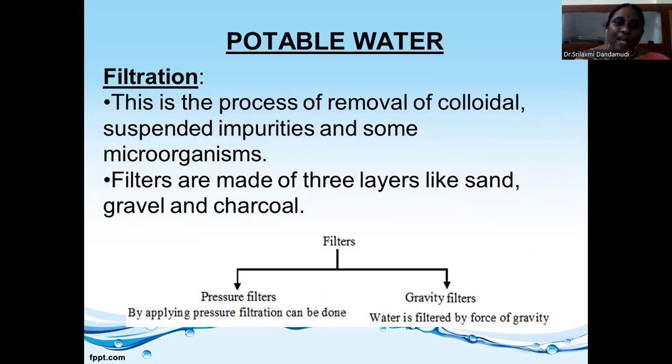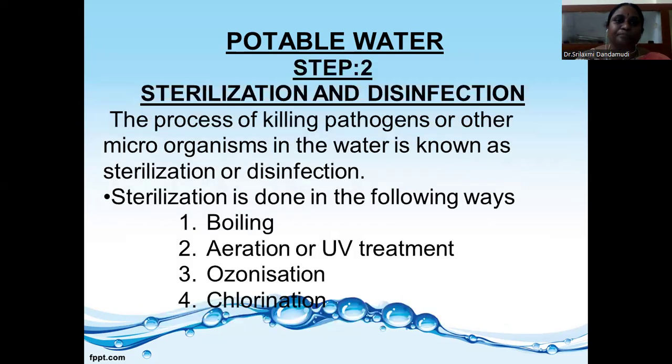Here we use two types of filters: pressure filters and gravity filters. In pressure filters, the impurities are removed by applying pressure. Gravity filters filter by the force of gravity. And the second step, sterilization and disinfection. The process of killing pathogens or other microorganisms in the water is known as sterilization or disinfection. This is done in three ways: the boiling method, UV treatment or ozonization, and chlorination.